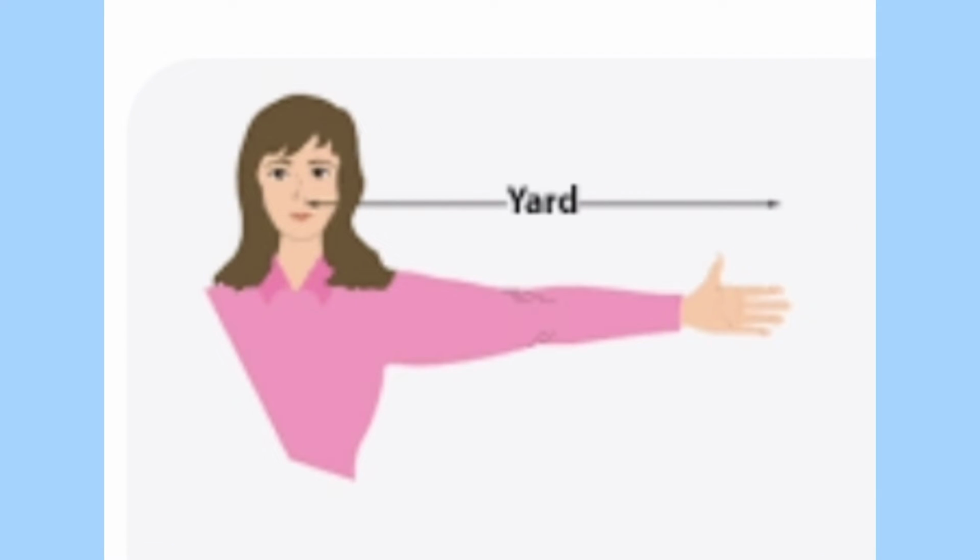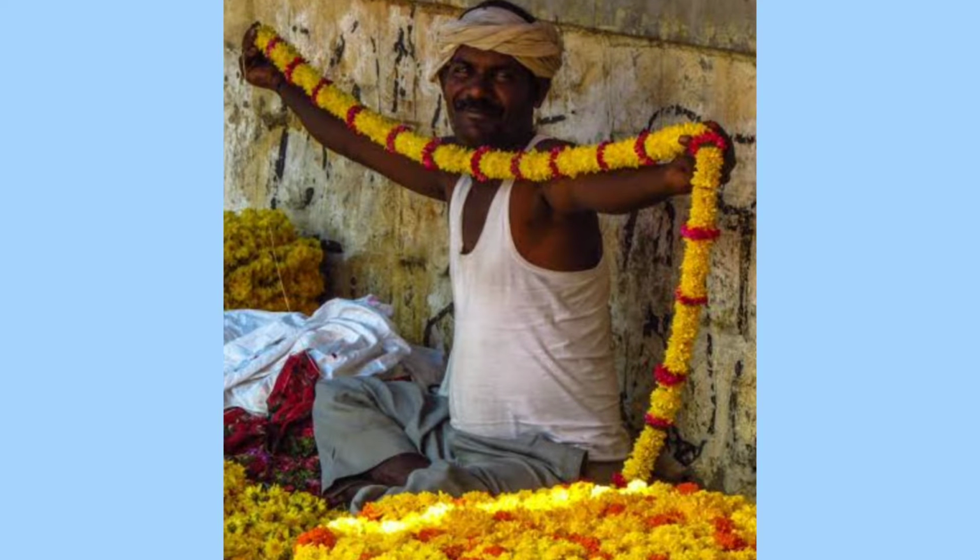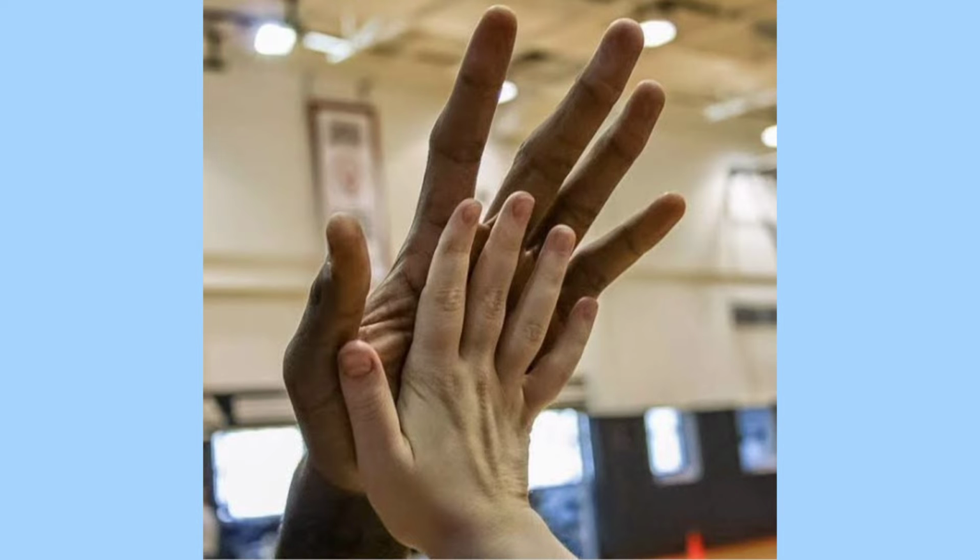People measured a yard of clothes by the distance between the end of the outstretched arm and their chin. Even today, we can see flower sellers using their arms as a unit of length for garlands in many villages in India. This kind of measurement has caused confusion as it varies from person to person.